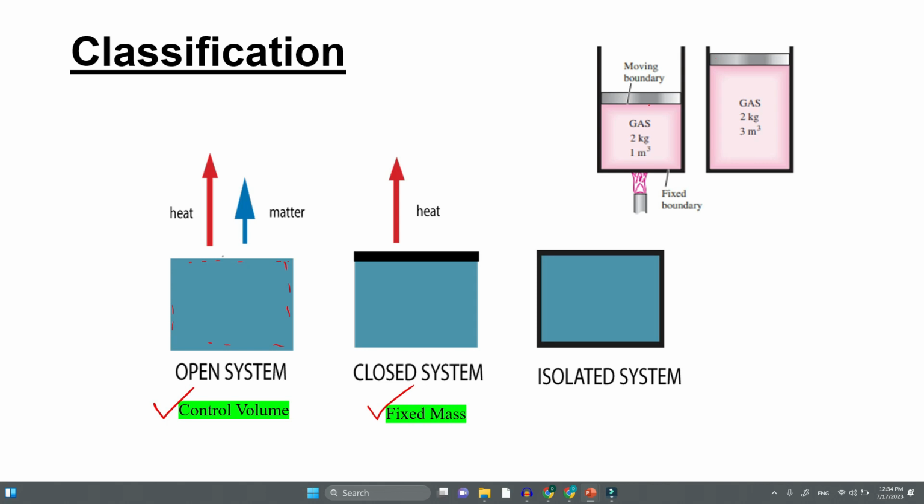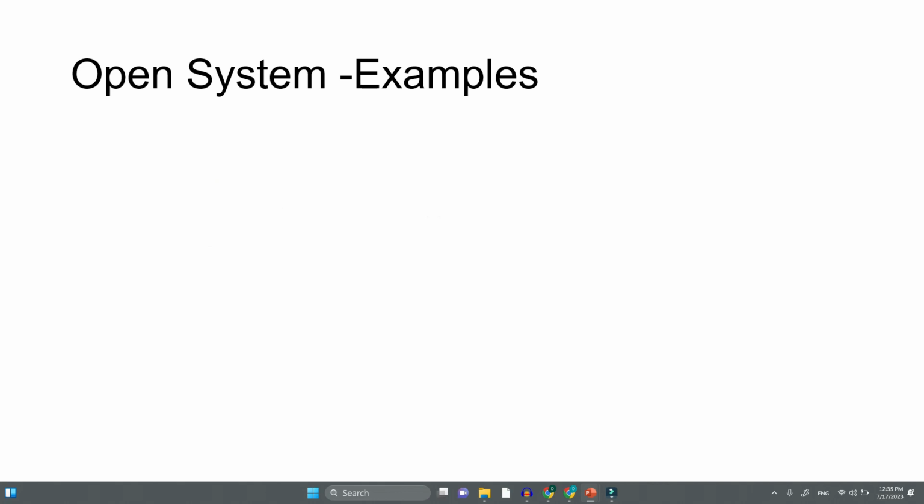So these are the differences between open system, closed system and isolated system. Now let us see some of the important examples of open system also.